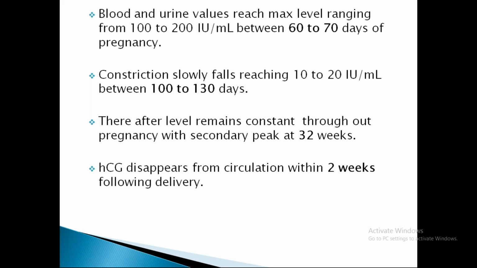So usually when you see these blood and urine values, we go for a qualitative analysis. Qualitative analysis means just presence or absence of this hormone. If you want the level of HCG, how much amount of HCG is present in the serum, then you have to go for a quantitative analysis. Usually this HCG will have a trend. It will double for every 48 hours, and it will go to a peak range by 70 days of pregnancy, where the concentration becomes 100 to 200 international units per ml.